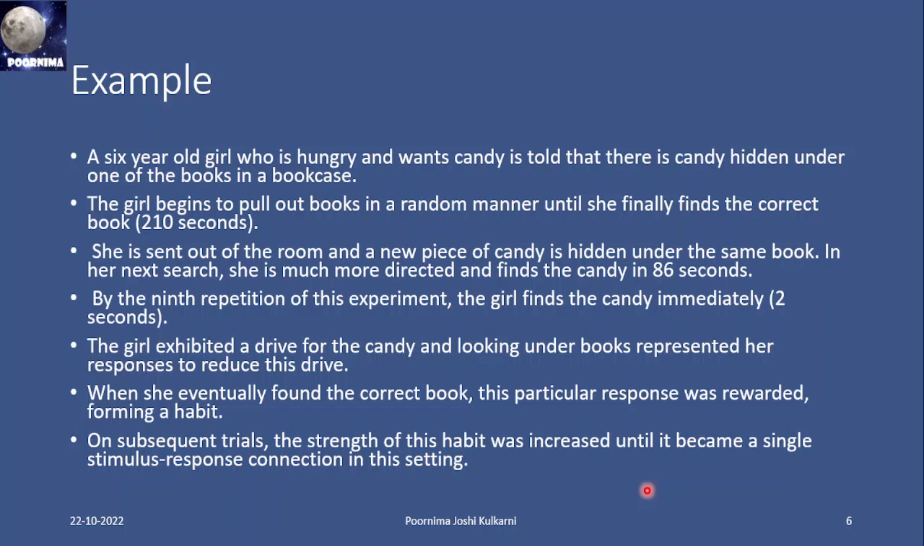The girl exhibited the drive for candy, and looking under the books represented her activity and responses to reduce this drive. When she eventually found the correct book, this particular response was rewarded, forming a habit. She worked from day one, searching for the candy in the same way, and time is reduced. On subsequent trials, the strength of this habit increased until it became a stimulus-response connection. This is what was told by Hull.